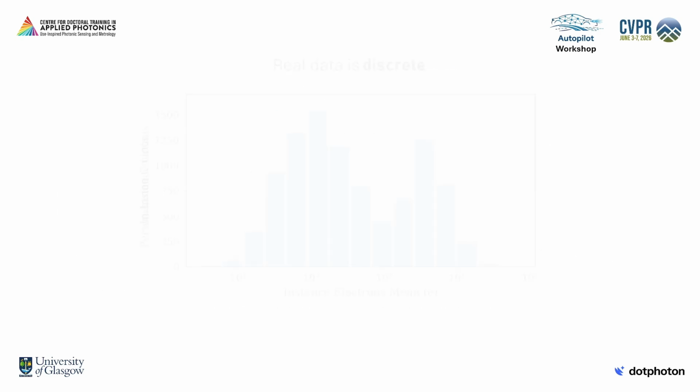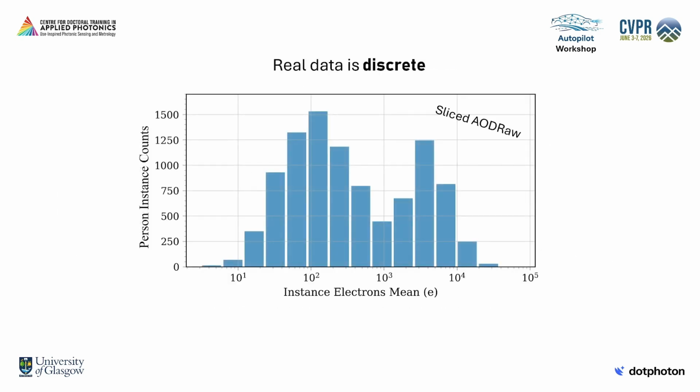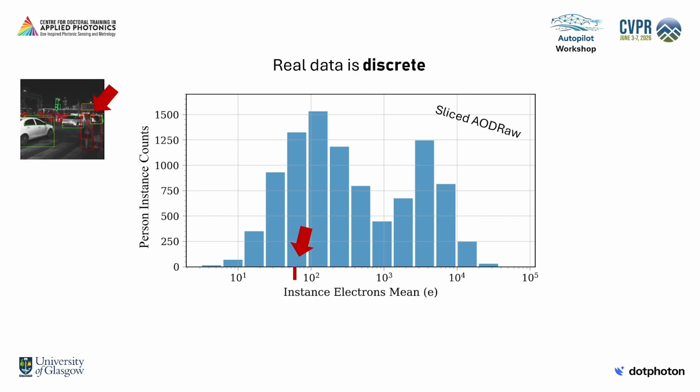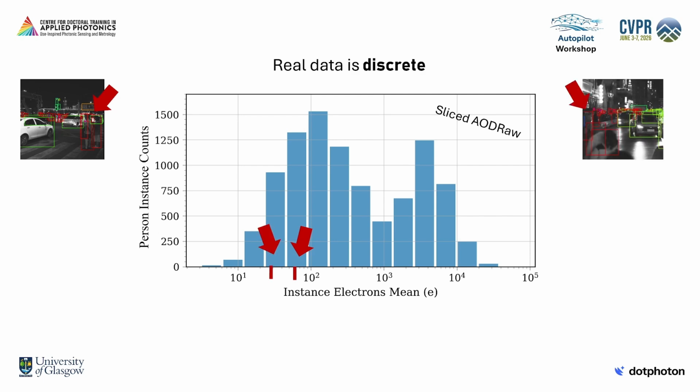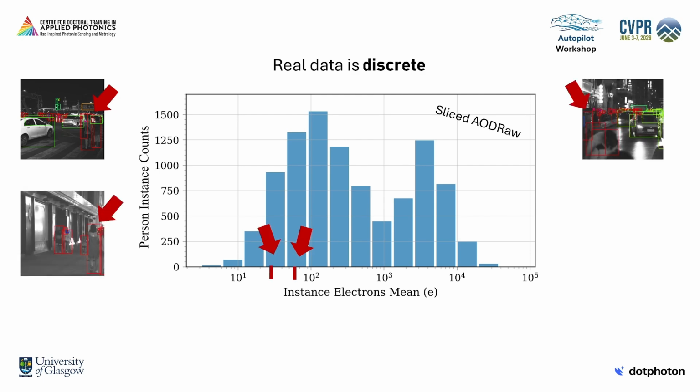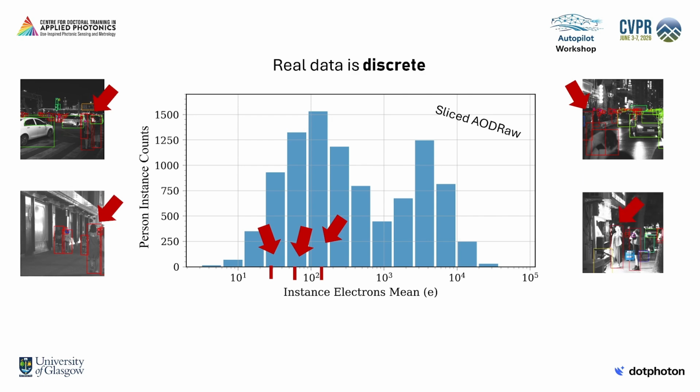Despite this success, real raw datasets, as any real datasets, are discrete in nature. They are made out of individual images that represent only a limited set of values sampled from any continuous variable such as the irradiance, in this case expressed as the mean number of electrons inside the bounding box of each person instance.